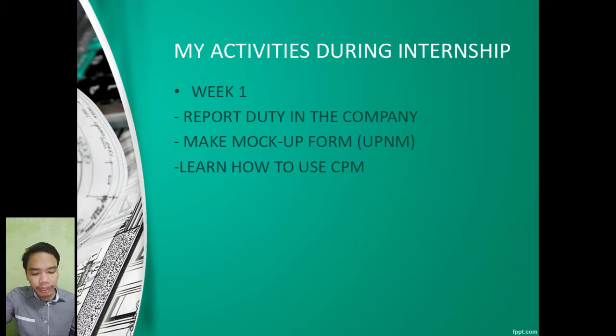And I learned how to make a critical path method, CPM, using Microsoft Project. CPM stands for Critical Path Method. It is used in Microsoft Project. It is the master plan of the project. All parts such as mechanical, civil and electrical have their own CPM, and they follow the main contractor's CPM.